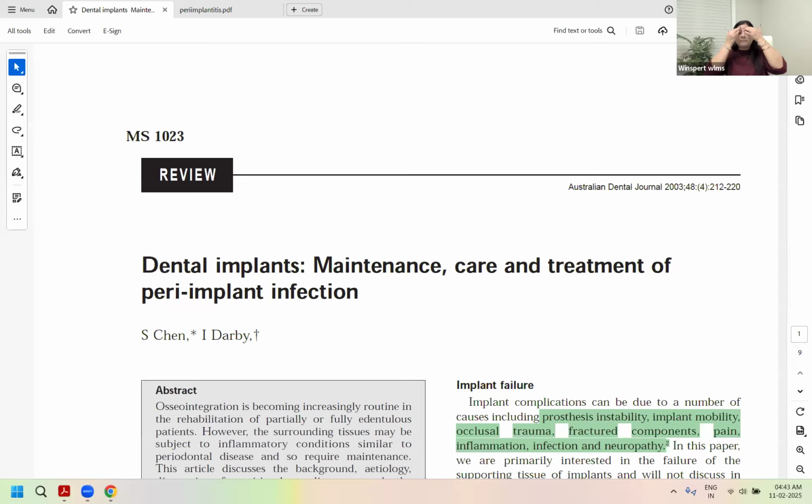I mean, you may spend weeks on textbooks and then you would get that information, what a journal article gives you in an hour. So I'm so grateful for these, first of all, that they give us the condensed knowledge at our palms. So let's start with discussing of these implants maintenance, care and treatment of peri-implant disease and infection,